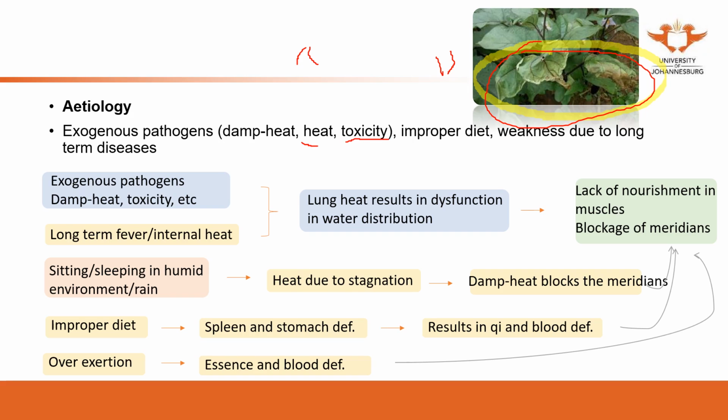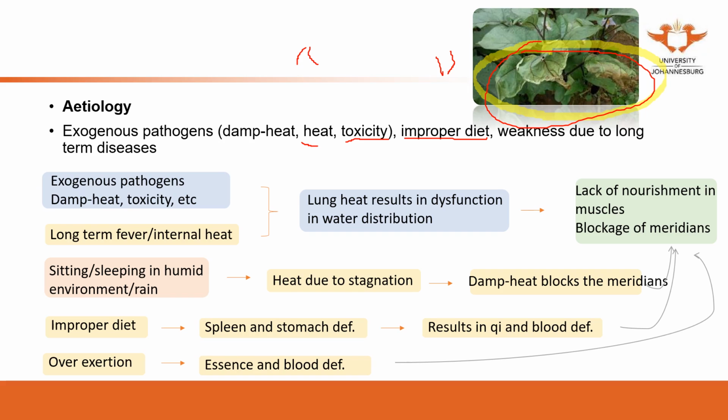Toxicity in Chinese medicine, especially from the basic theory, we refer to as extreme heat. Improper diet, weakness due to long-term diseases. Improper diet results in weakness of the spleen and stomach, because the spleen and stomach are in charge of the muscles.